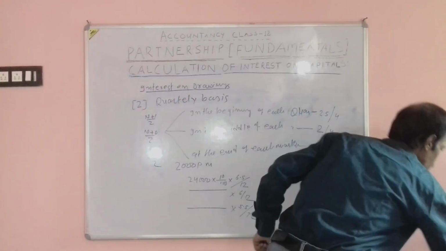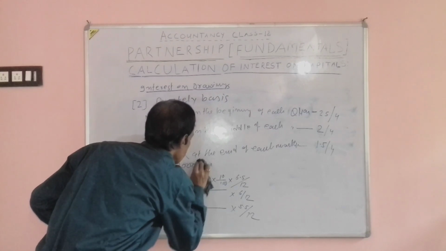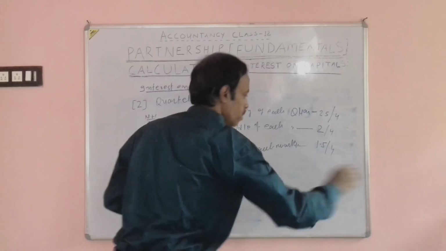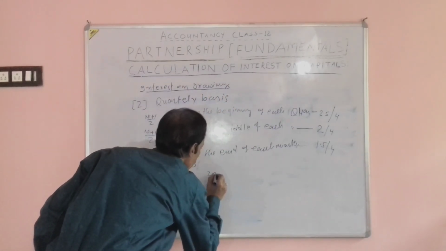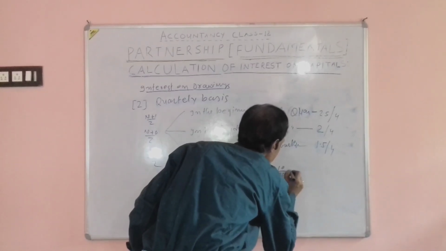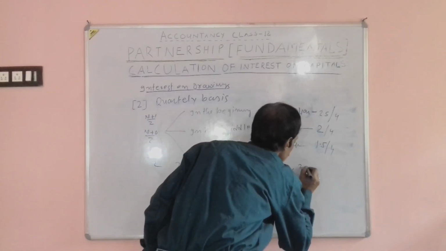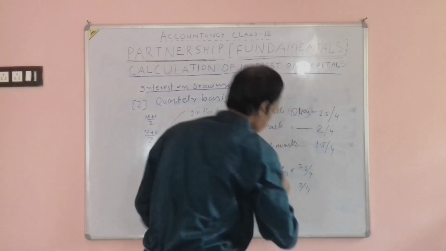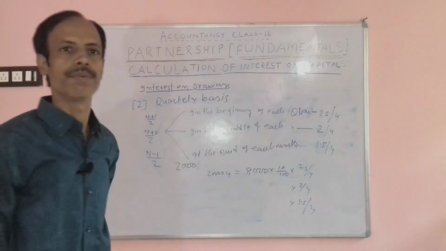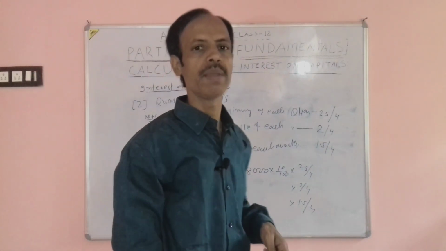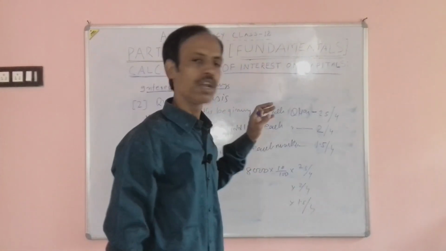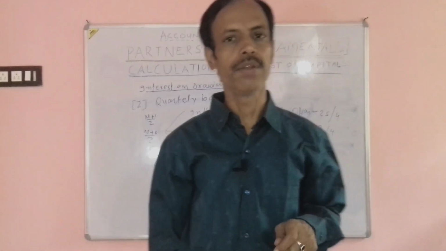Suppose A has drawn rupees 2000 per quarter. Then how will it be calculated? A has drawn 2000 per quarter. The overall drawing is 2000 into 4, 8000, and the rate is 10%, 10 by 100. For the beginning of each quarter, 2.5 by 4; 2 by 4 when in the middle of each quarter, and 1.5 by 4 at the end of each quarter. And in this way, interest on drawing will be calculated. There are so many calculations also required now, and we will meet in our next video.